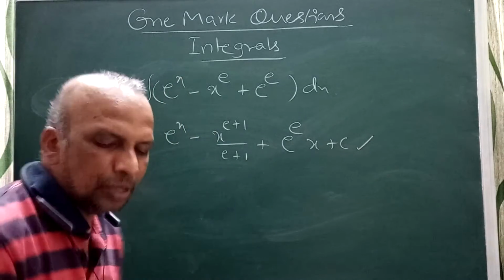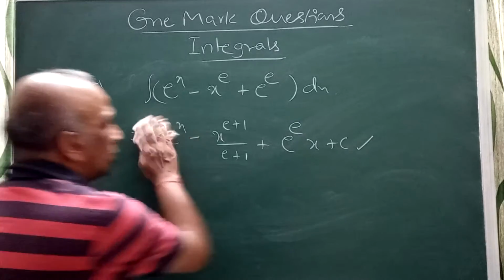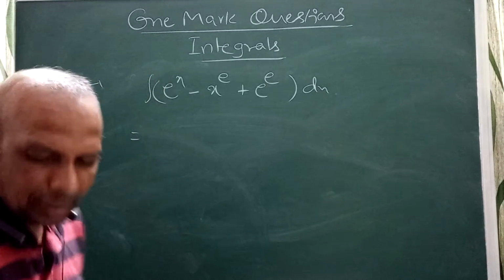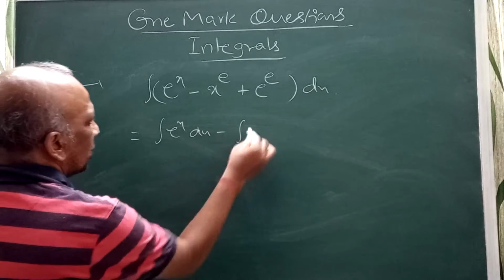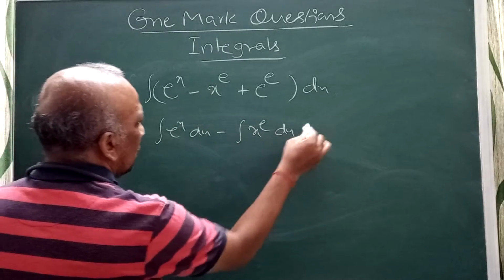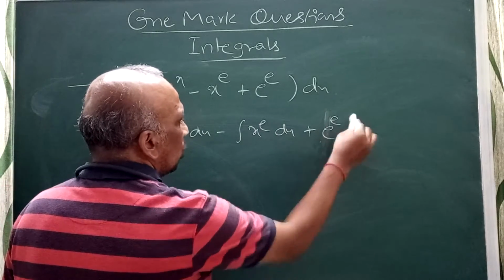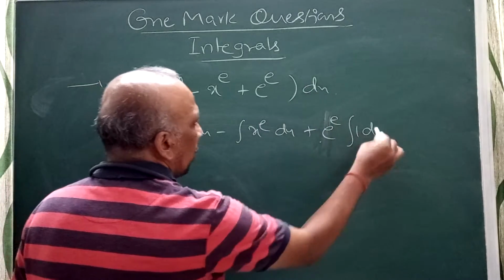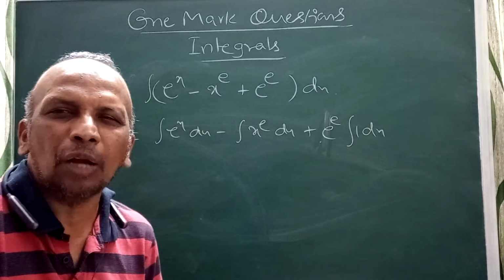If any confusion, I can split this and tell you. I can write it like this: integral e power x dx minus integral x power e dx plus integral e power e dx. E power e is a constant, so I can take it outside, no way related to dx, right? It becomes e power e times integral 1 dx. After completing, I will add the integral constant.